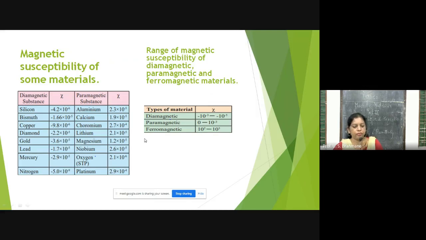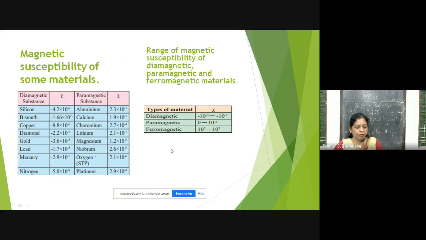But when an external field is applied, we see that the dipole moments get aligned. In the atomic form, the dipole moment gets aligned with the external field. So they become temporary magnets, you can see. So they are magnetized actually. And this is for the paramagnetic substances, and ferromagnetic substances.